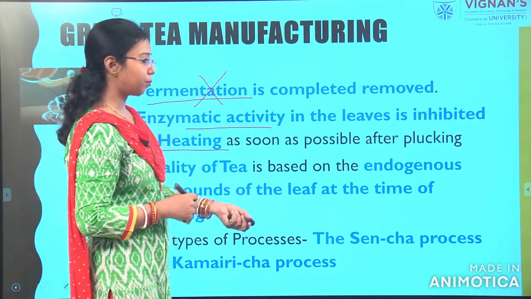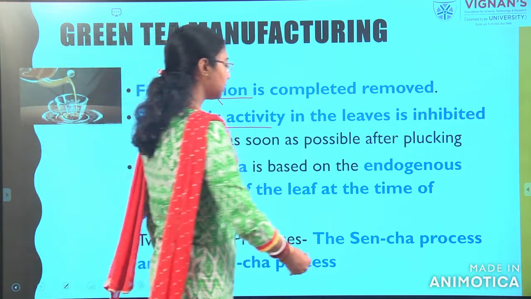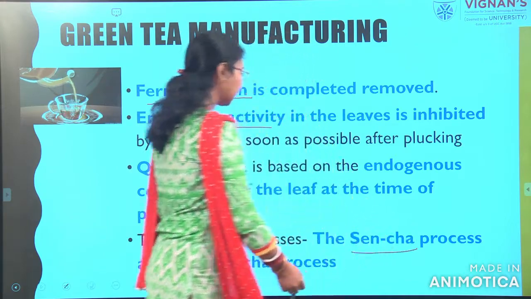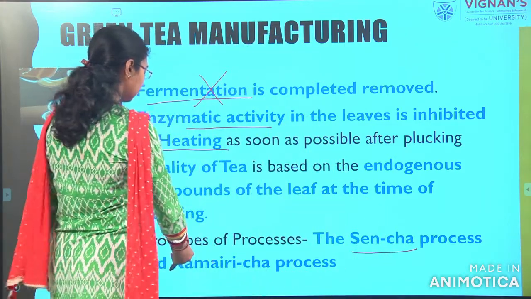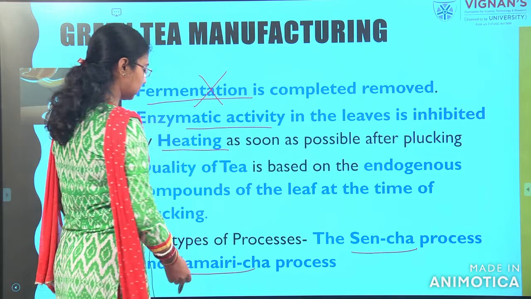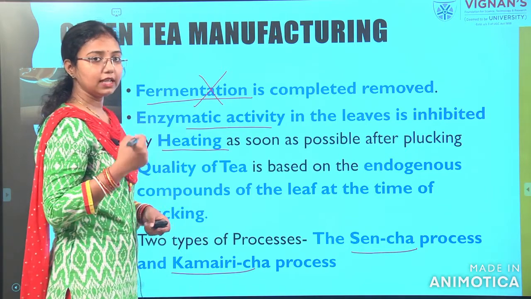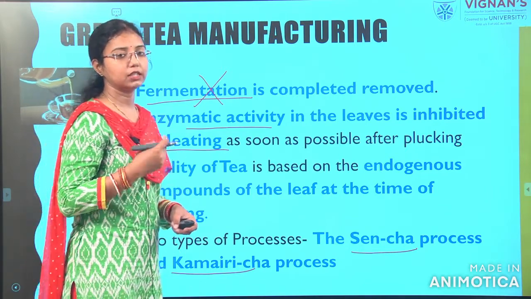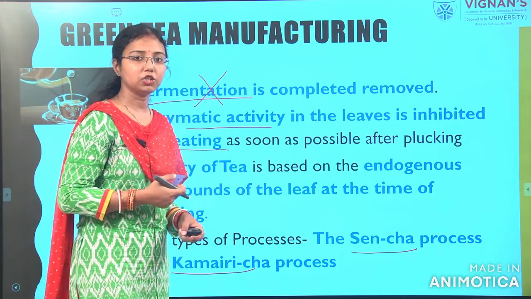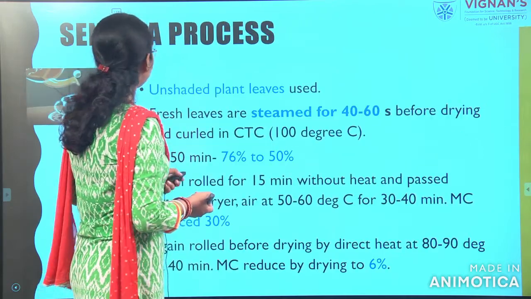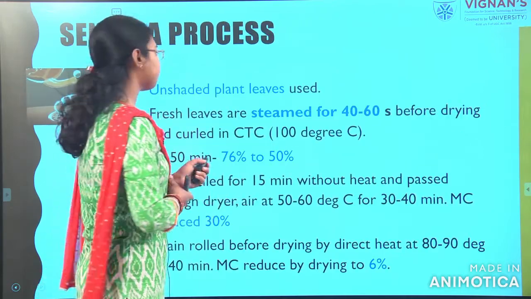Generally two types of process are there. One is known as the Sencha process and the other is known as the Kamiri cha process. So, first is the Sencha process.